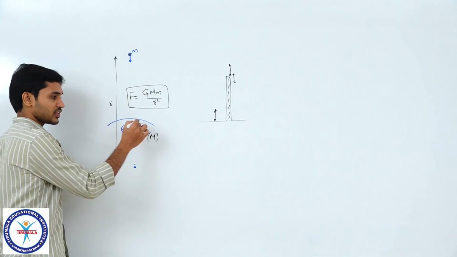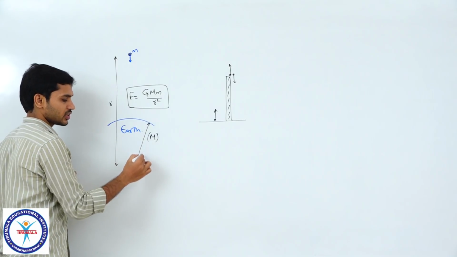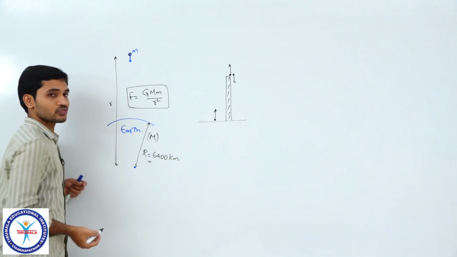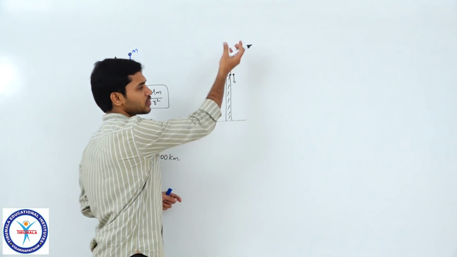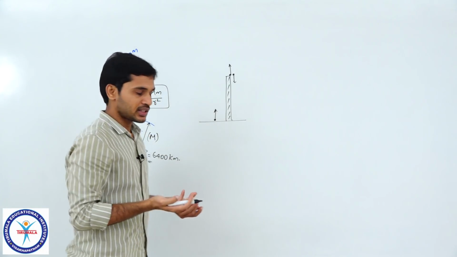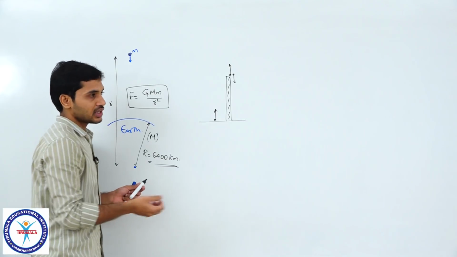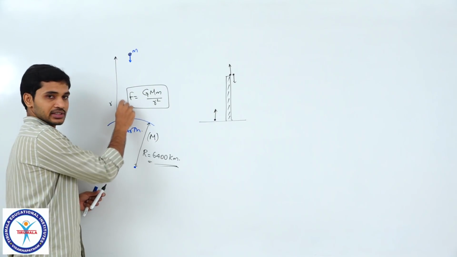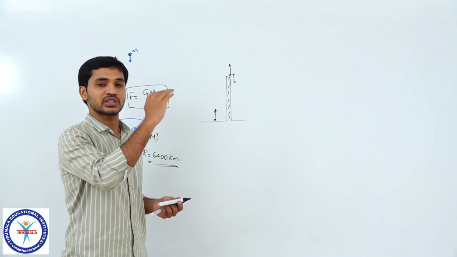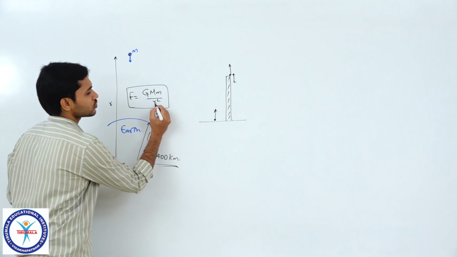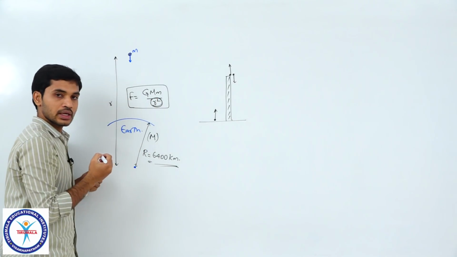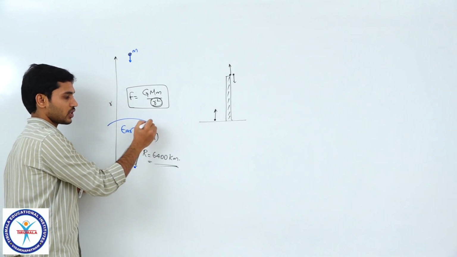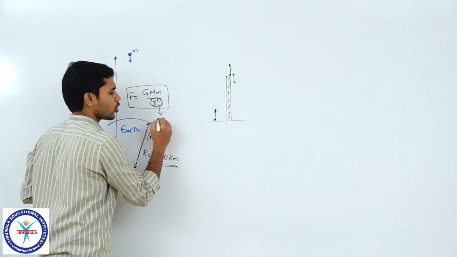Clear? If this represents the radius of earth, I think all of you would have the idea that it is roughly equal to 6400 kilometers, and the distances which we would be dealing with are generally in meters. So, where is 6400 kilometers and where is, let us say, 10 meters or 100 meters. We will be dealing with heights which are very small when compared with the radius of earth. So, we can assume that this r is very close to the radius of earth, which means it is not changing, almost constant.